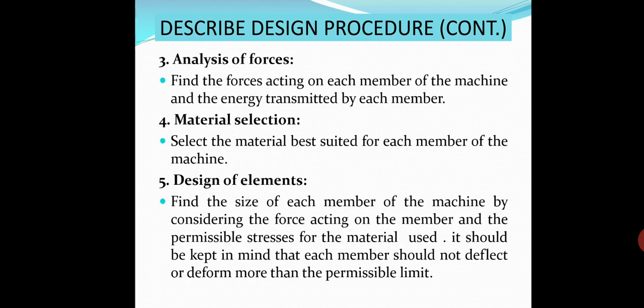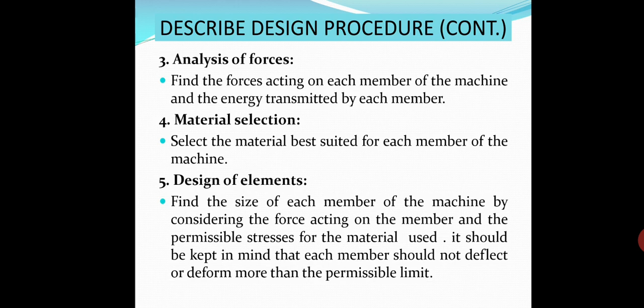By knowing the need, you have to select the mechanisms. Next, after knowing the mechanisms, you have to analyze what are the loads, what energy each member will transmit. Knowing the requirement and the working condition, you have to select the best material.